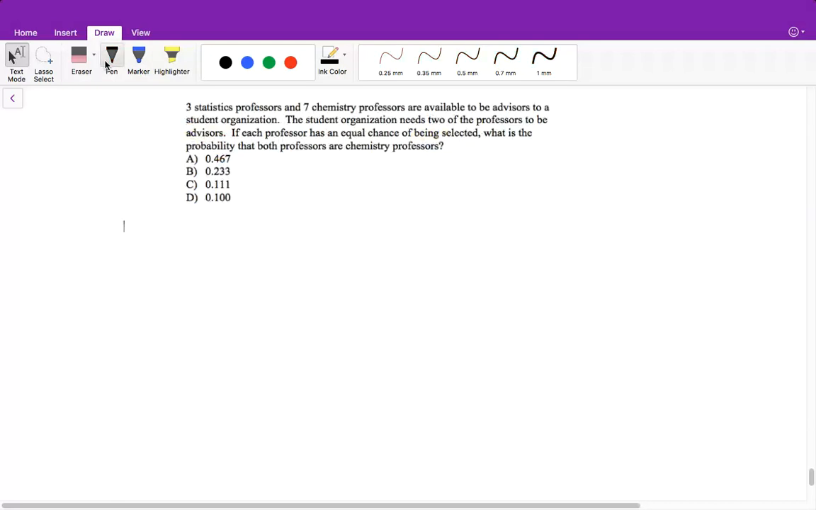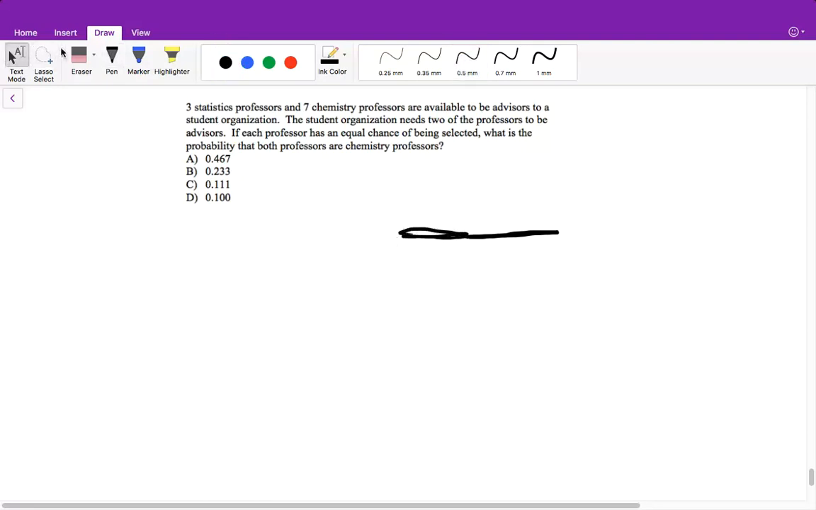All right, now this is the last one, and it says 3 statistics professors and 7 chemistry professors are available to be advisors to a student organization. The student organization needs 2 of the professors to be advisors. If each professor has an equal chance of being selected, what is the probability that both professors are chemistry professors? So when we look here, since it says what is the probability, we know we need to create a fraction.